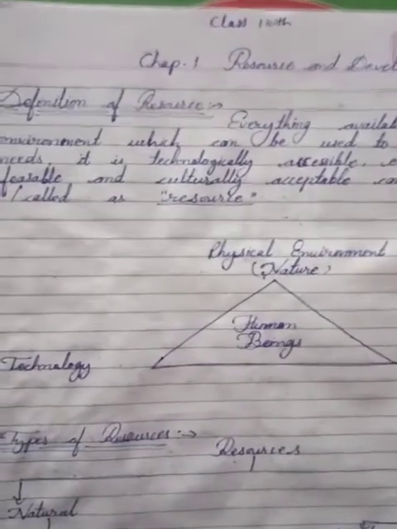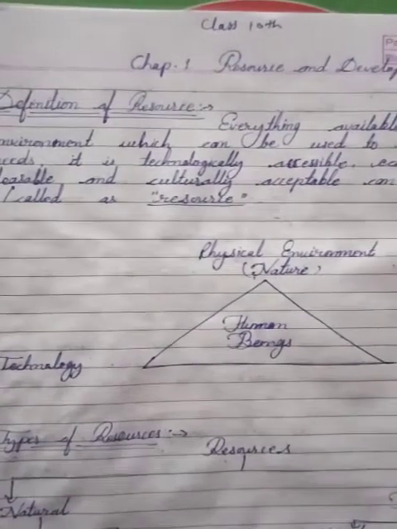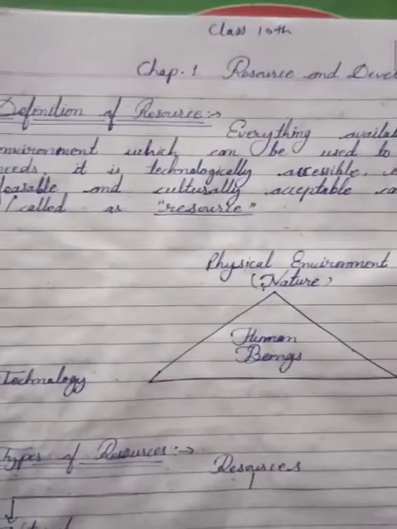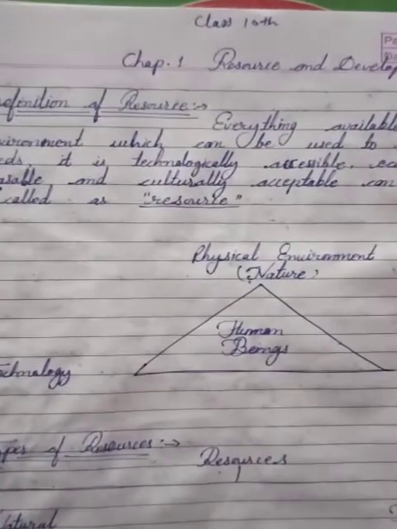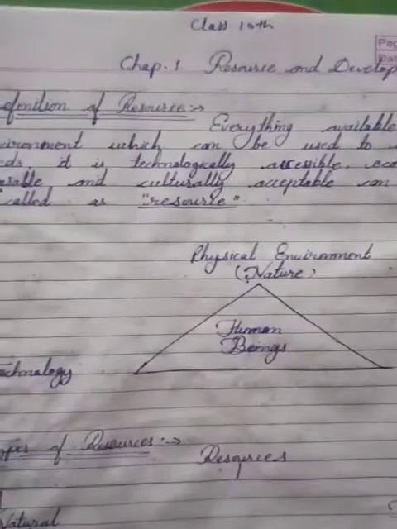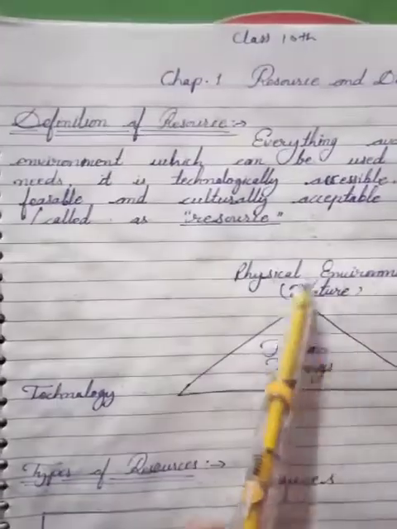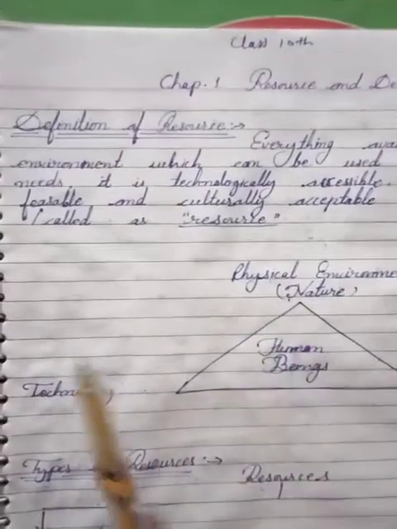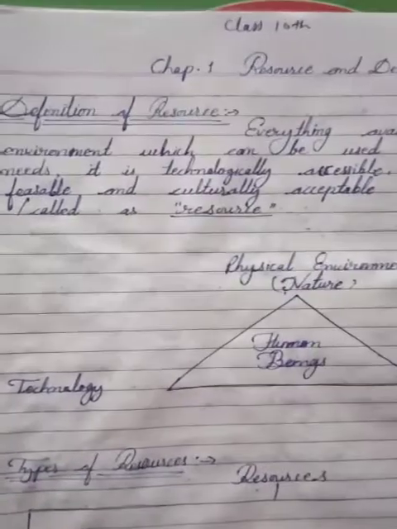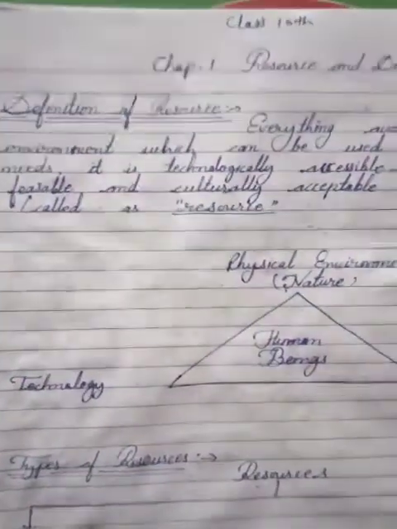All those things which are available in our nature and are enough to satisfy human beings' needs, all those things which can be used to satisfy human beings' daily needs are known as resources. But here our definition is not complete.